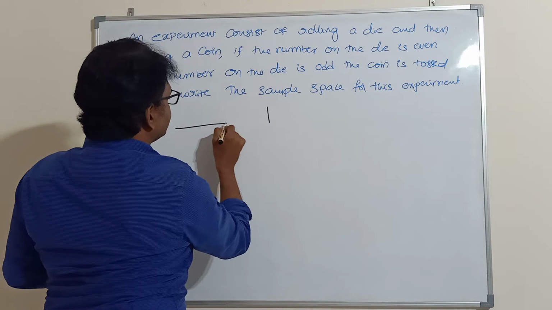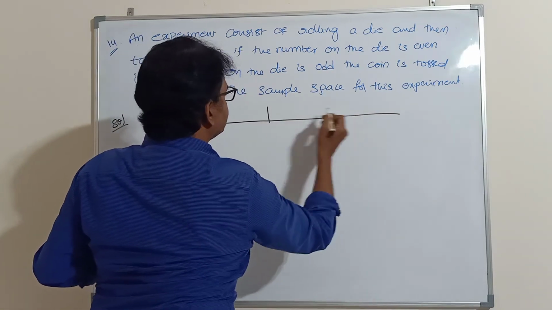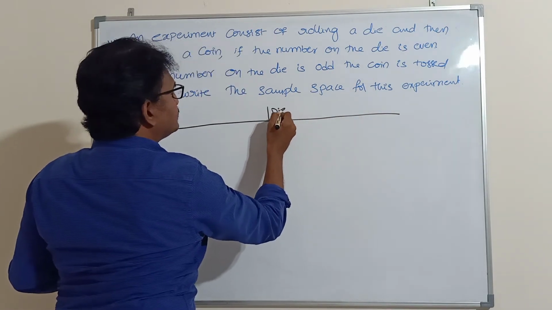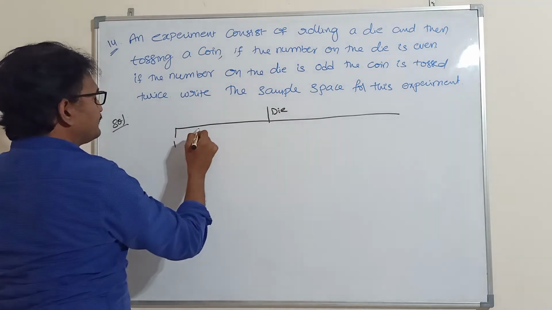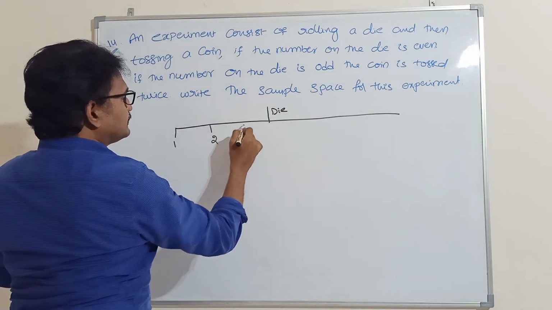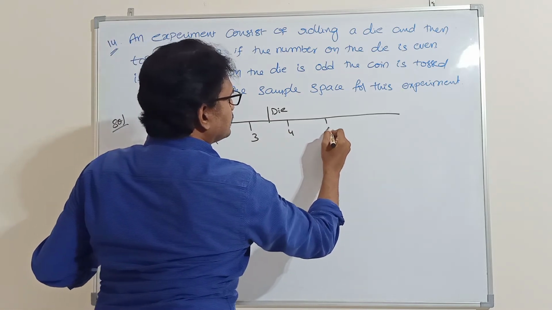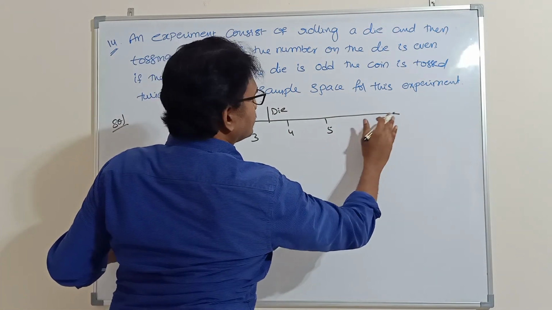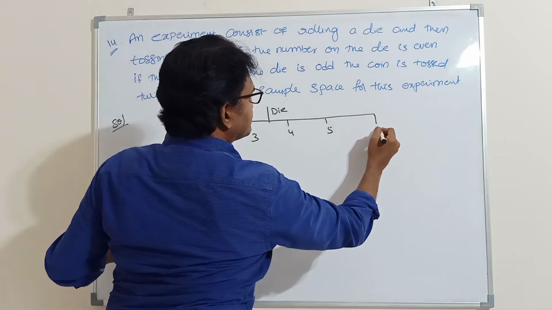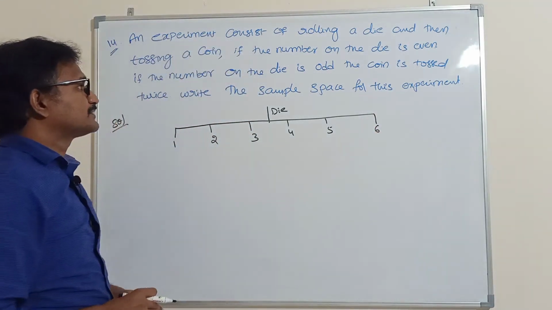Die means 1, 2, 3, 4, 5 and 6. So total number of outcomes are 6.